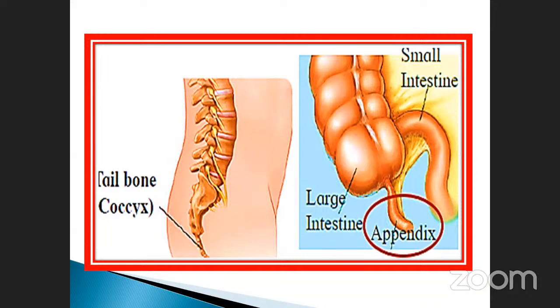See here, this is the large intestine. This is the small intestine. At the end of the large intestine, there is a small finger-like projection. This is called the appendix. Sometimes, when we consume more spicy foods, the appendix may cause a sudden pain in the abdomen. As a result, even an appendix operation is possible. This is very complicated.